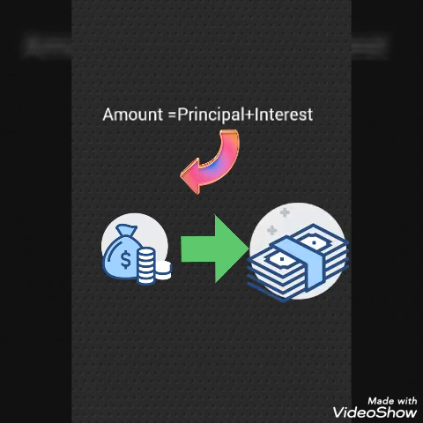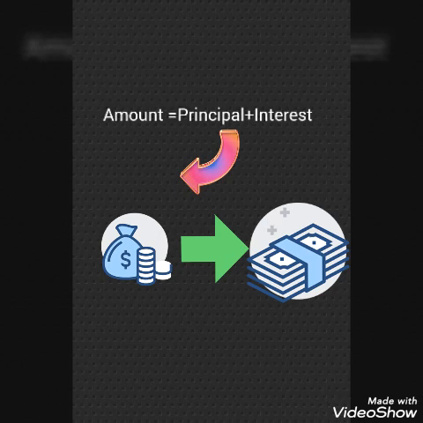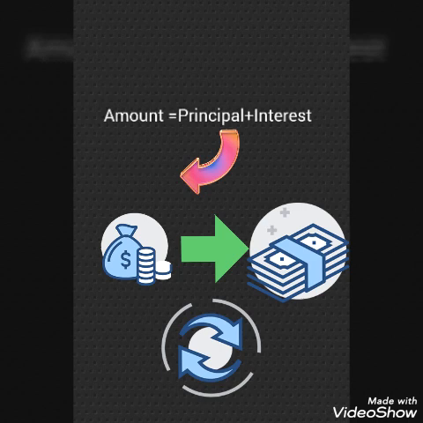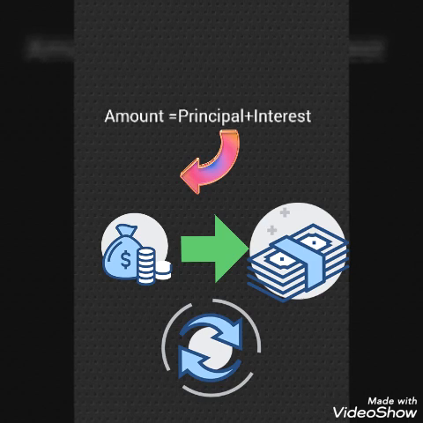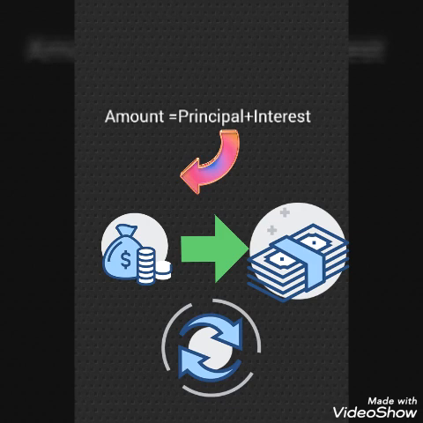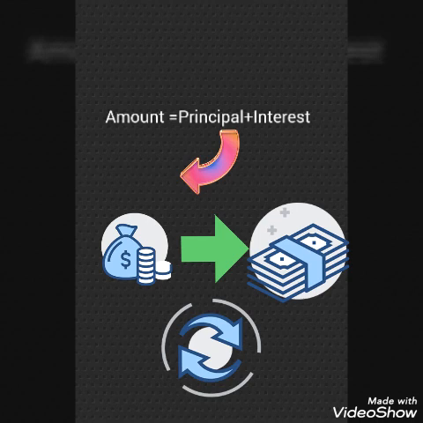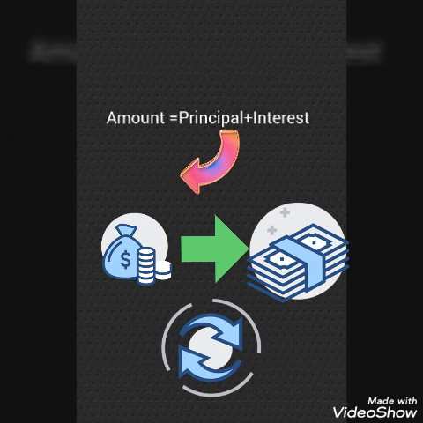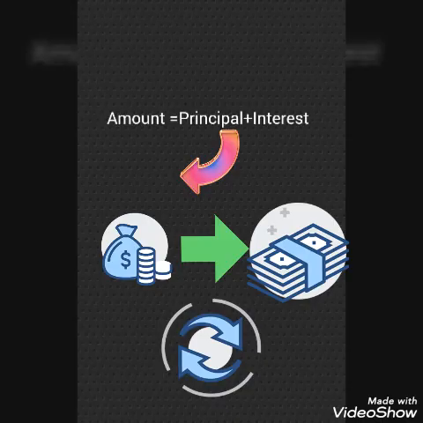When you take loan from the bank, you have to pay it back, not only the money that you have taken, plus the interest on the principal amount. So amount is equal to principal plus interest, and like this only the bank works and the economy works. From the bank we take money and the bank takes the money back with proper interest.